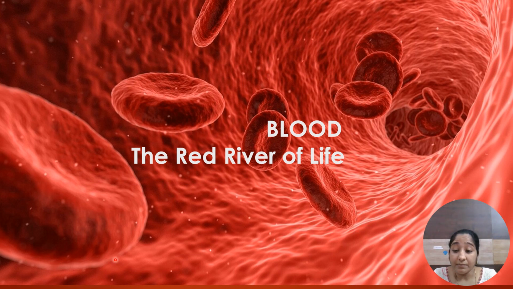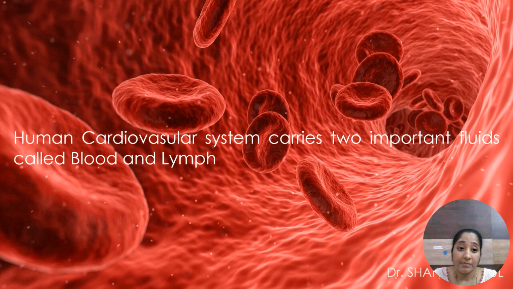Here we are discussing blood and lymph. Blood is the red river of life. Both blood and lymph are circulated in the cardiovascular system, or blood vascular system, or circulatory system.